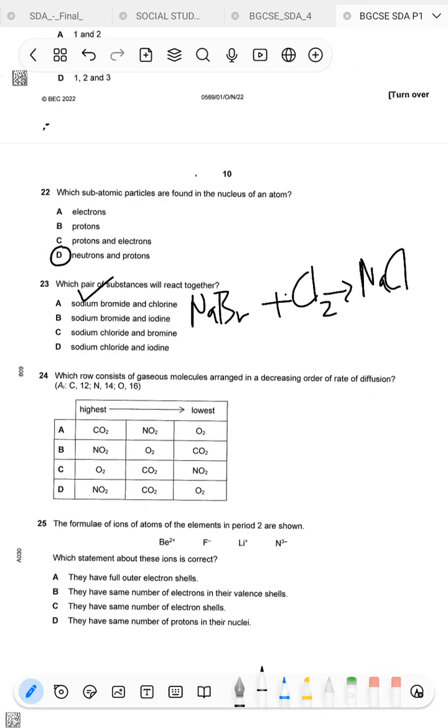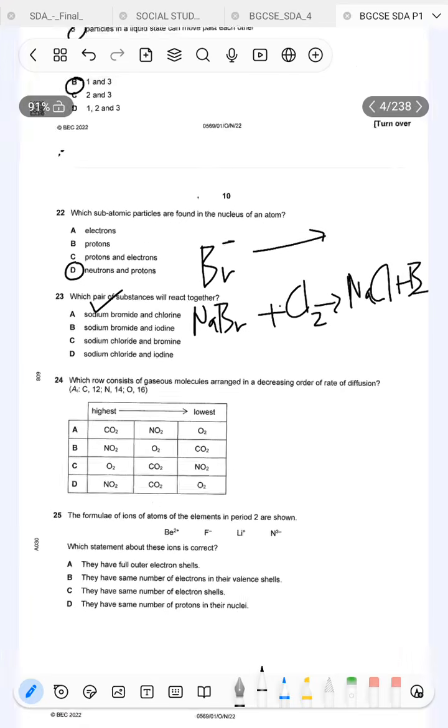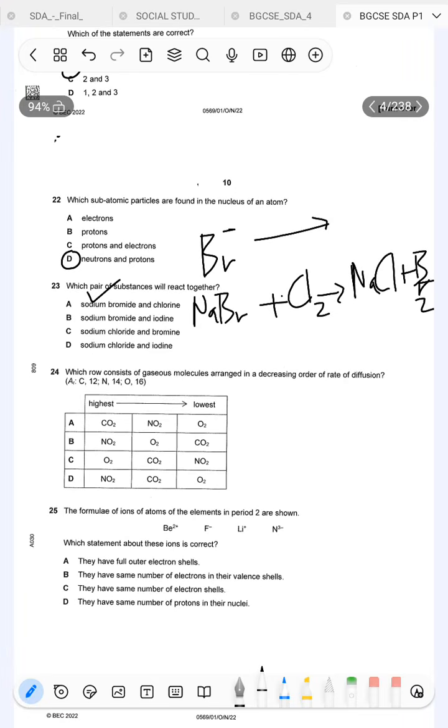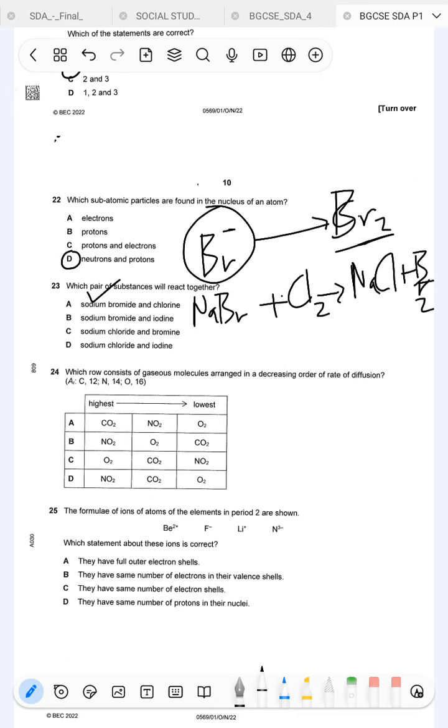Now in terms of ions, you started off with Br as an ion and then it changes to this bromine molecule, Br2. Now you know that if you start off as an ion and then change to a molecule, you'll have lost what? You'll have lost electrons.